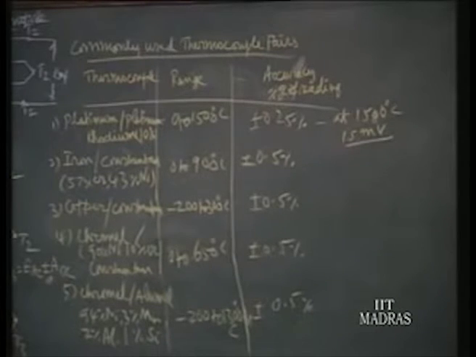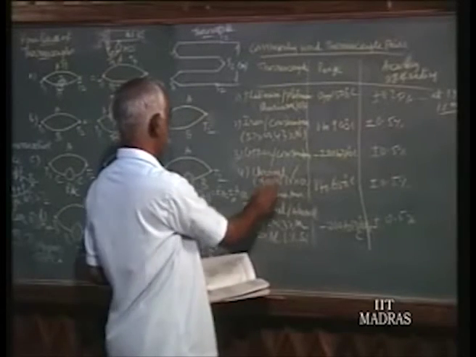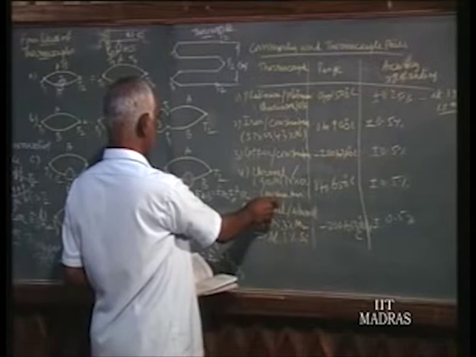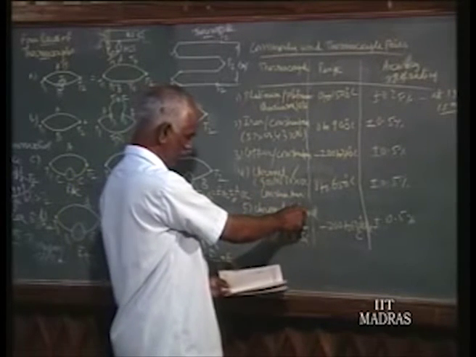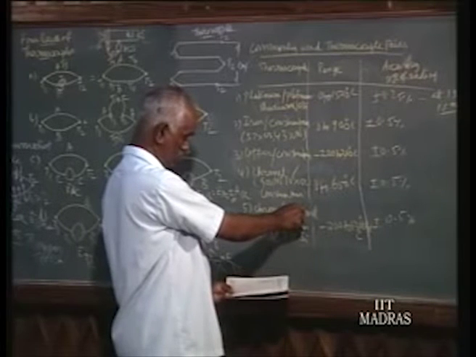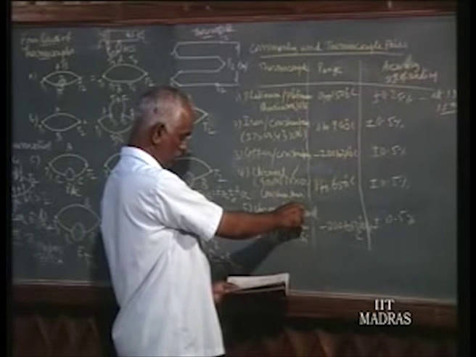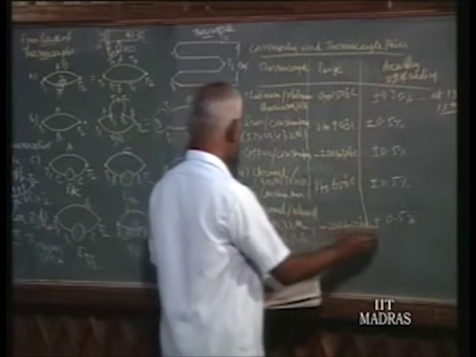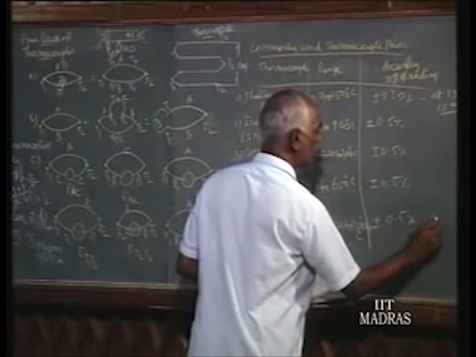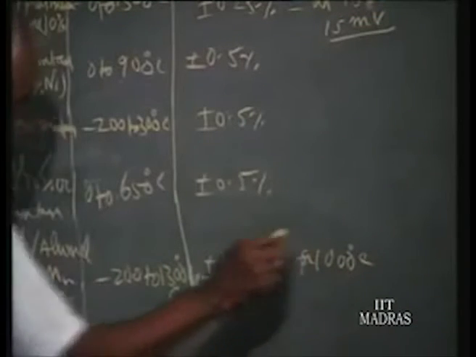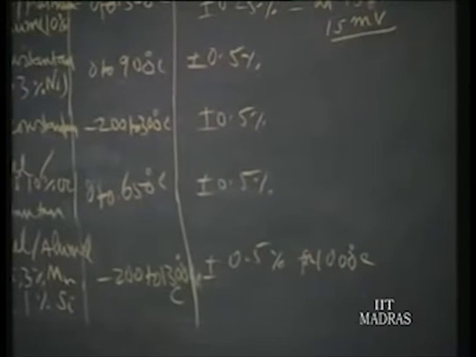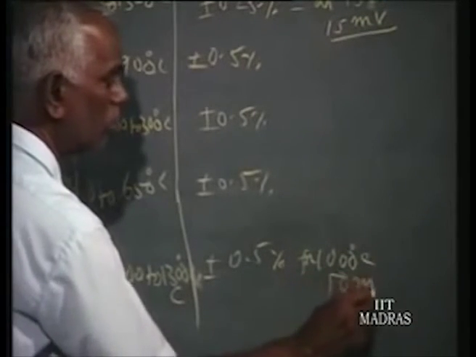Whereas copper constantan and chromel alumel, chromel alumel develops around 50 millivolt for a 1000 degree centigrade difference.